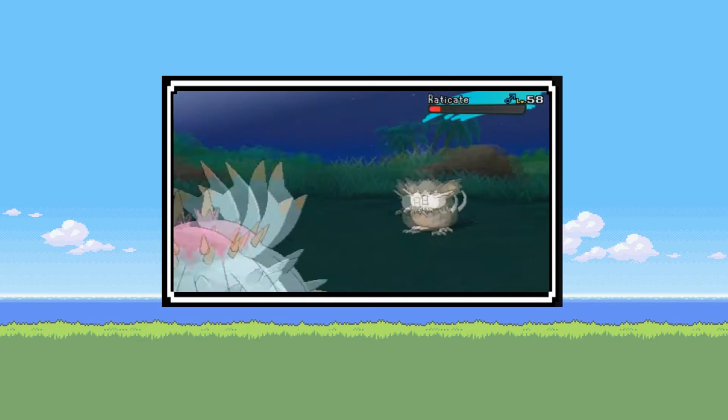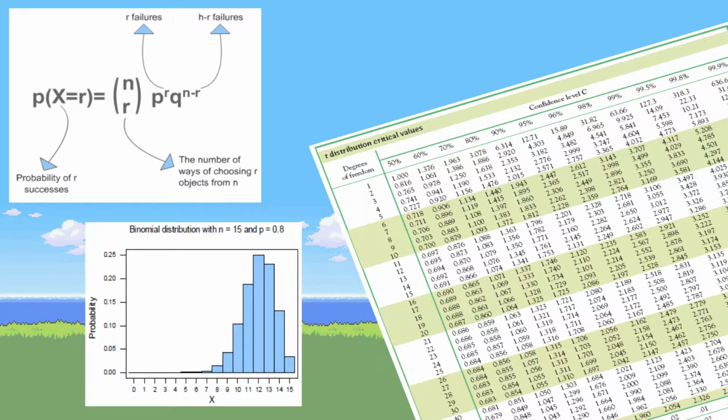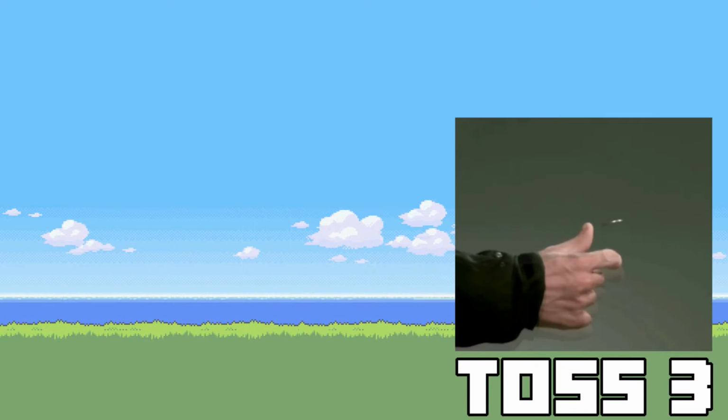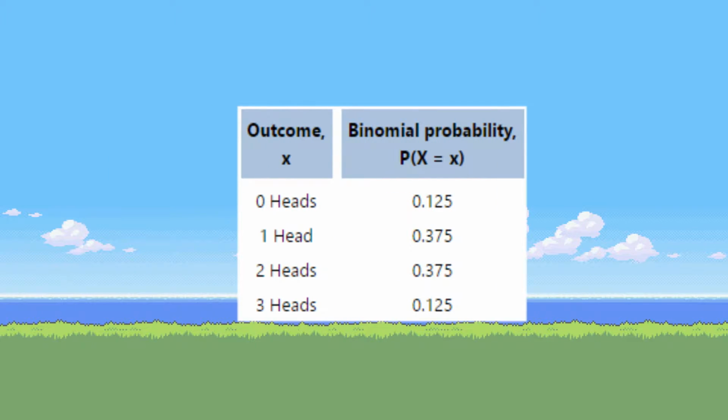Now, in order for us to understand what the actual chances of getting the burn from Scald really are, we have to talk a little bit about binomial distributions. A good way of explaining binomial distributions is through an example. Suppose we toss a coin 3 times. This binomial experiment, in which we flip 3 coins, will have 4 possible outcomes. We can get 0 heads, 1 head, 2 heads, or 3 heads. The probabilities associated with each of those possible outcomes are an example of that binomial distribution.